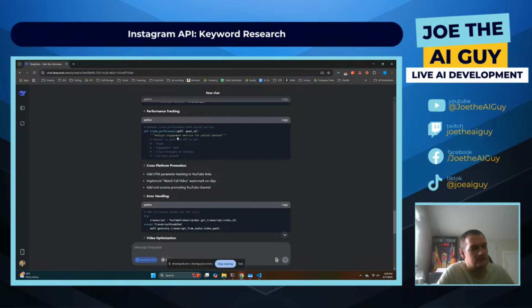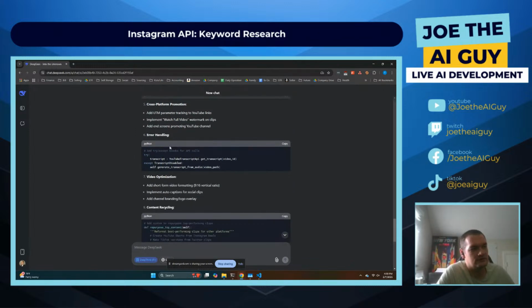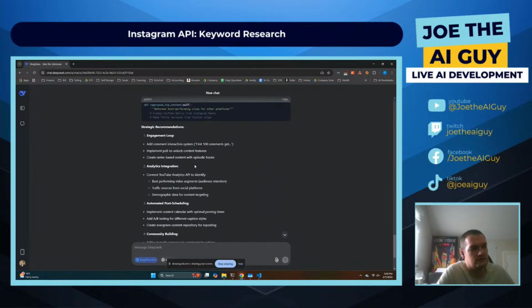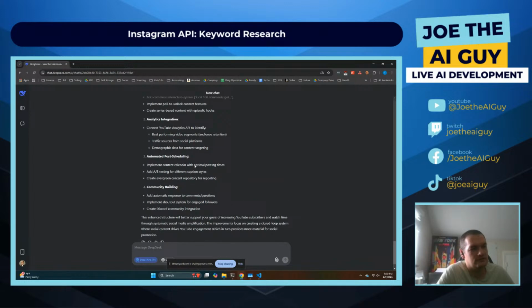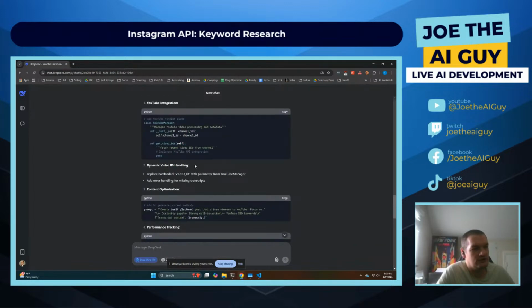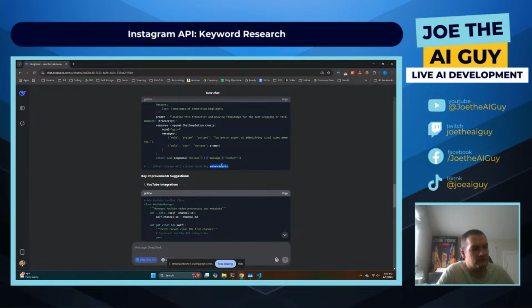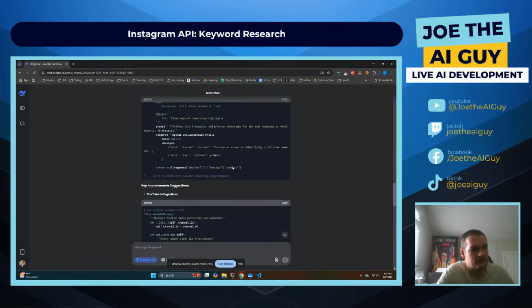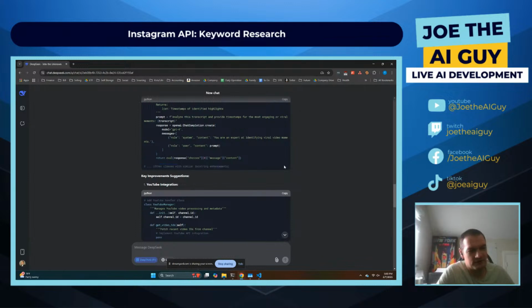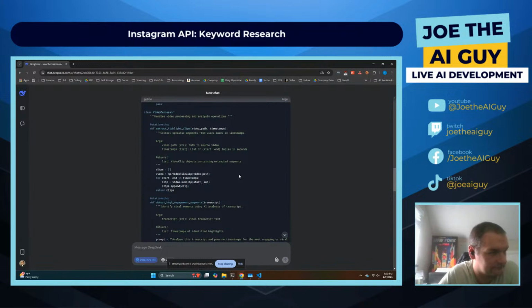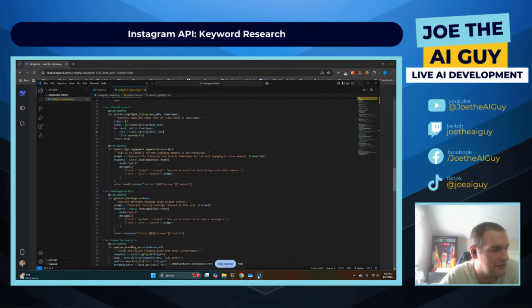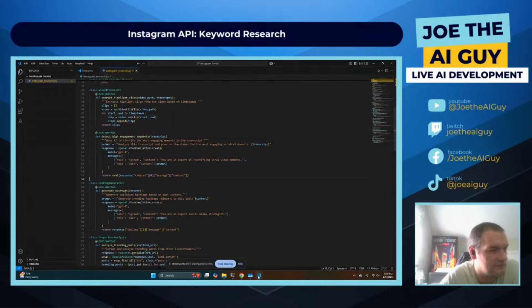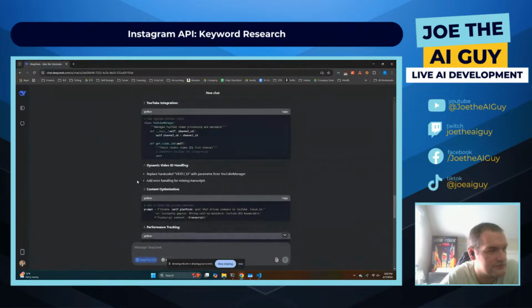Interesting. So it made improvements, but then it stopped partway through. So I generated a bunch, but then it stopped. So like I can't just copy the code here, and I can't expand upon this as well. So it got through like the very beginning, right? If we go back here, yeah. So it really didn't even generate the code for the other platforms.